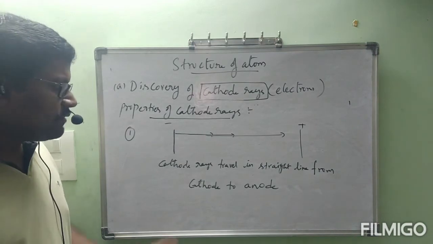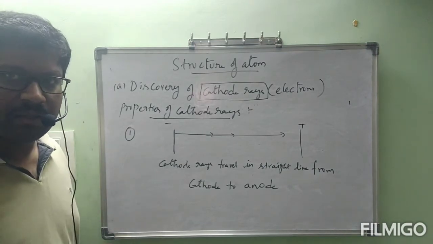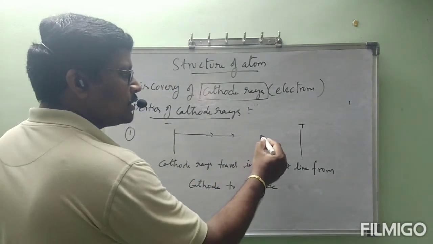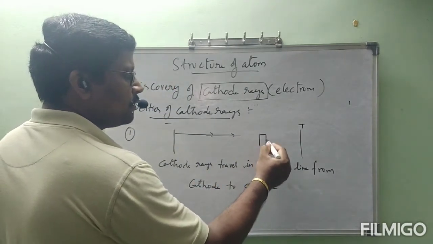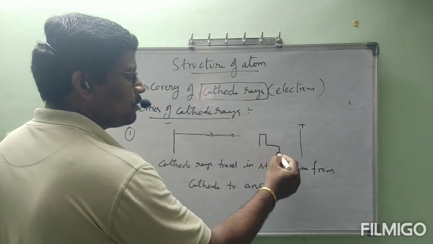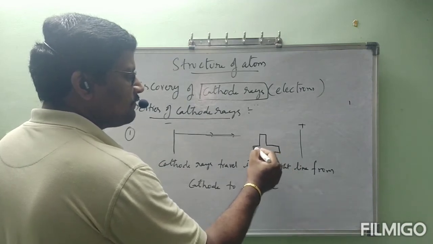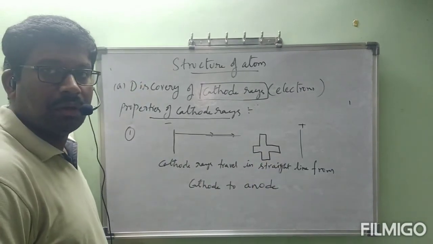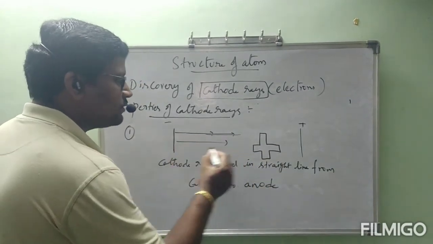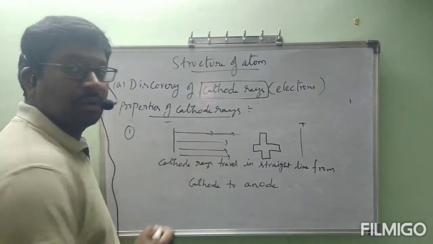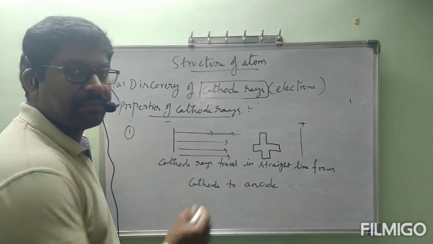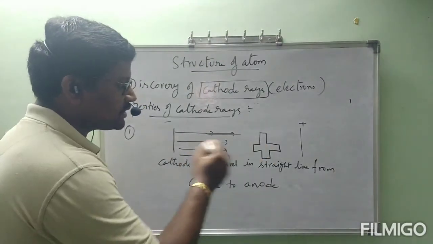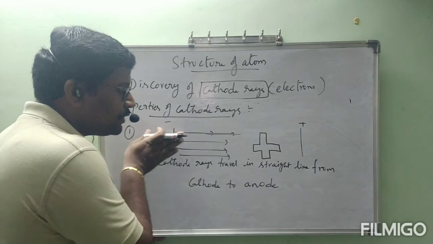How can we say these are moving in a straight path? Scientists kept a very lightweight metal frame with a shape like this in the path of the cathode rays. The rays are going to hit the metal frame.